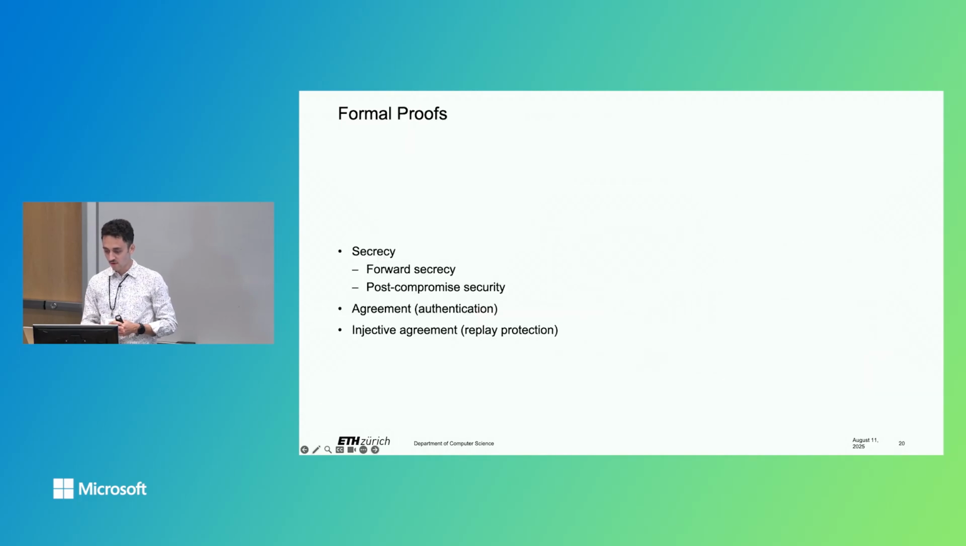So our formal analysis of iMessage covers all five, or three, depending on how you look at it, security goals of iMessage. We prove secrecy, including forward secrecy and post-compromise security, agreement, so an authentication guarantee, and injective agreement, which formalizes replay protection. Now I would like to give you a small illustration of how our secrecy lemma works.